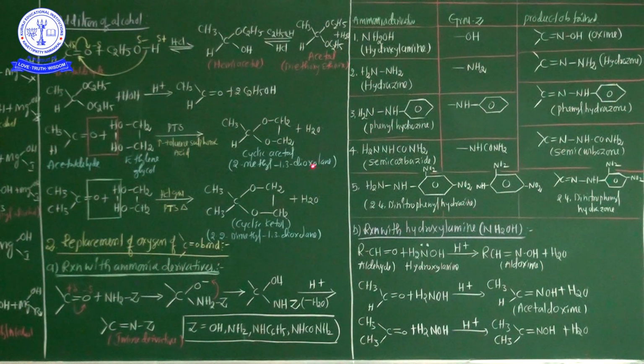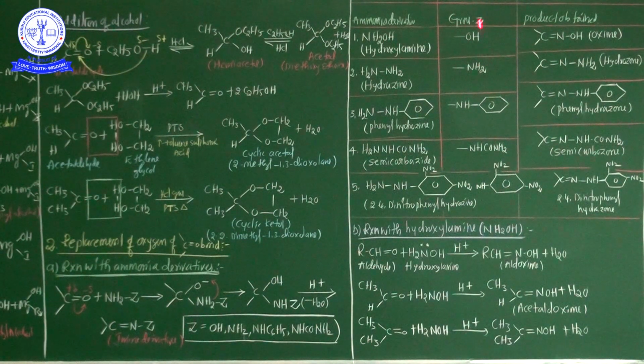For example, my dear students, see here: if the ammonia derivative is NH2OH, hydroxylamine, this hydroxylamine directly attacks the aldehyde or ketone. The group Z here is the OH group.